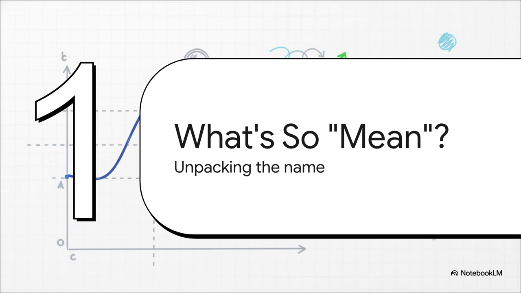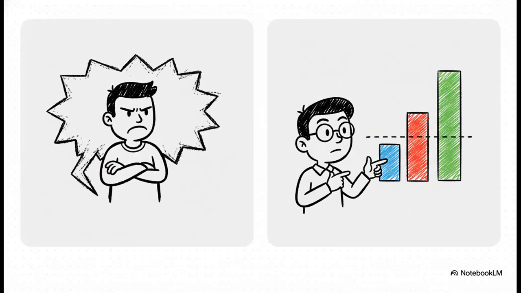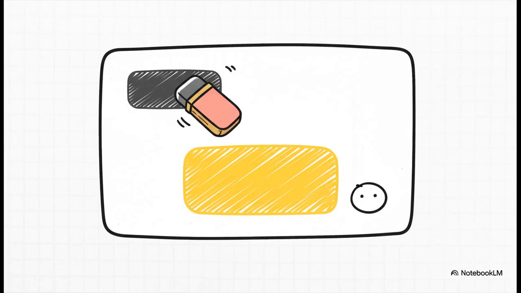Okay, but before we get into why this is such a huge deal, let's just quickly talk about that word mean. It feels a little weird, right? I mean, what's so unkind or cruel about this theorem? Well, this is just one of those classic cases where math hijacks a word we use every day and gives it a totally different meaning. When you and I say mean, we think unkind. When a mathematician says mean, they're just saying average. So seriously, you can just mentally rename it. Don't think of it as the mean value theorem. Think of it as the average value theorem. It makes so much more sense. It's all about guaranteeing that an instantaneous value hits the overall average. Not so mean after all, huh?